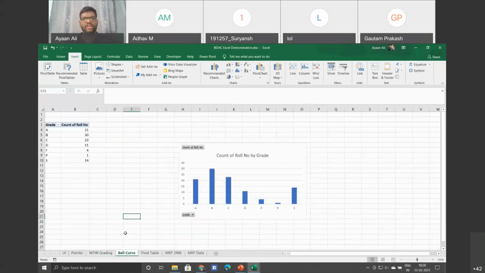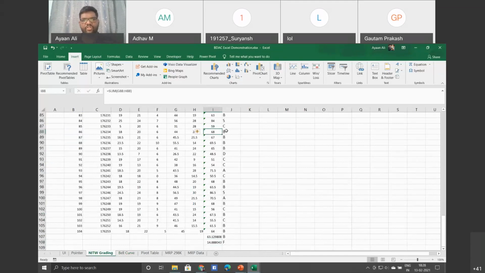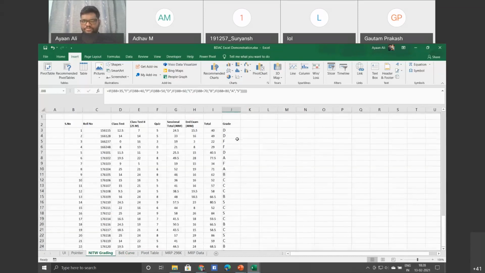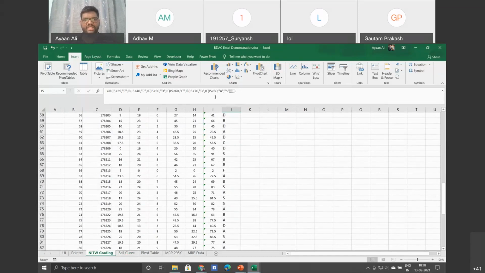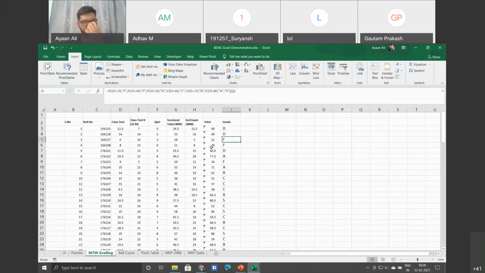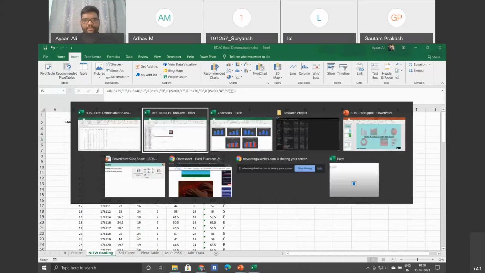So those who know, they may know that the mean plus half of the standard deviation and minus half of the standard deviation will be the range for C grade, and accordingly plus standard deviation for B grade. So I just did absolute grading here. If you notice these ranges, it is 40, 50, 60, 70, 80. Generally you can keep any, and as per this data, these ranges will change. So that is one example.